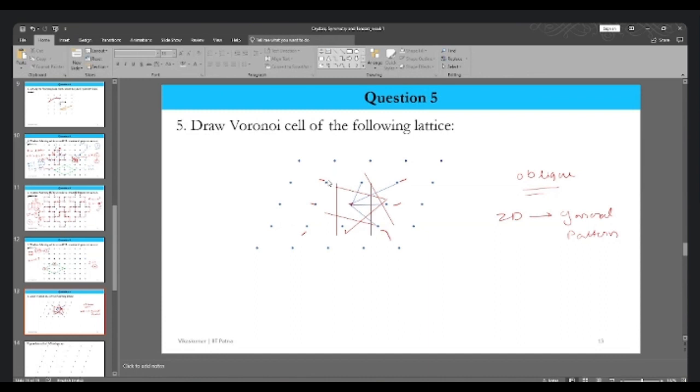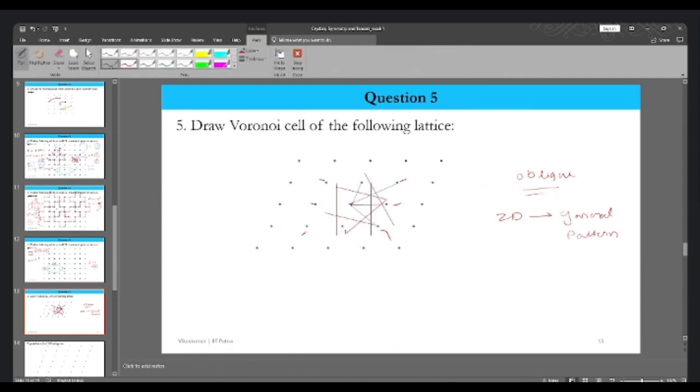Perpendicular bisector of this one, this particular point, this is 3 and this is 1. Perpendicular bisector of the point 1 with the origin will be parallel to the perpendicular bisector of this 2 with the origin, by symmetry, we can say.